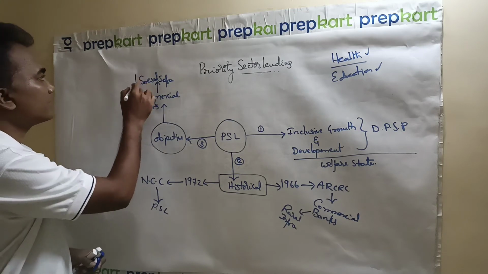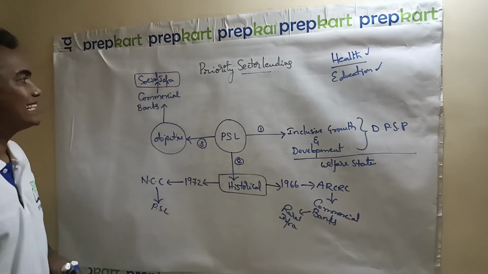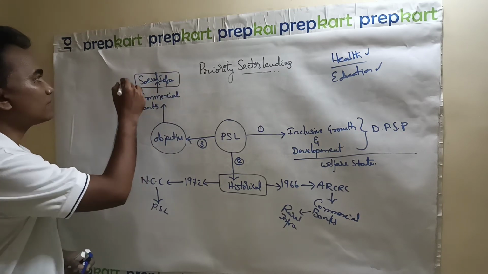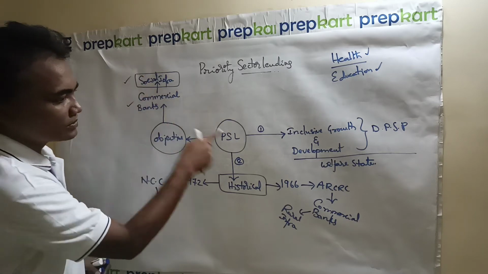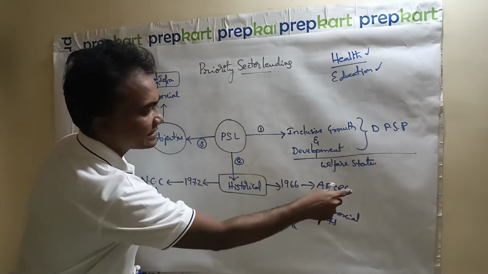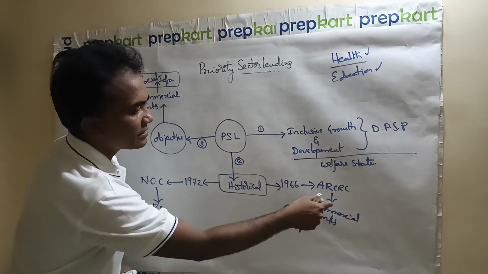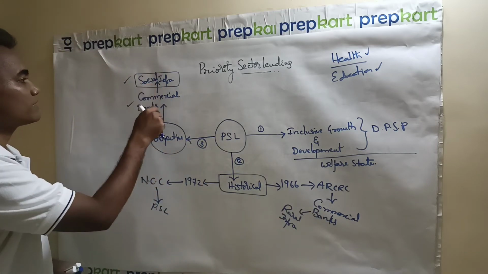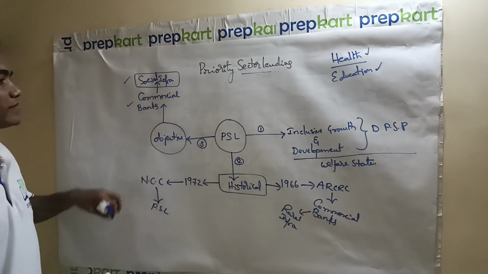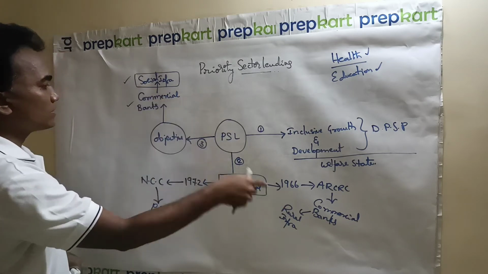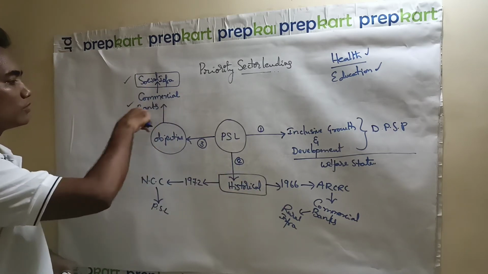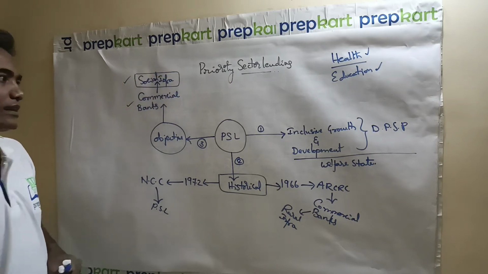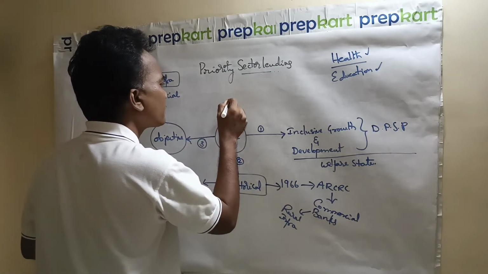That is the key thing actually. The role of commercial banks in developing social infra. Now here, 1966 ARCRC, commercial banks' role in rural infrastructure; objective, social infrastructure and commercial banks. Try to combine these two things. So this is the objective of priority sector lending.